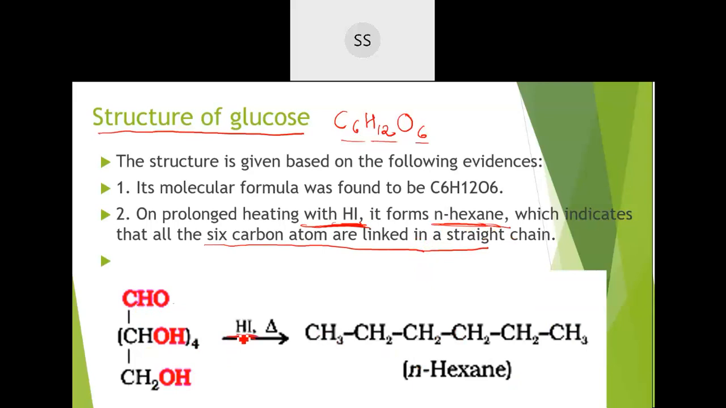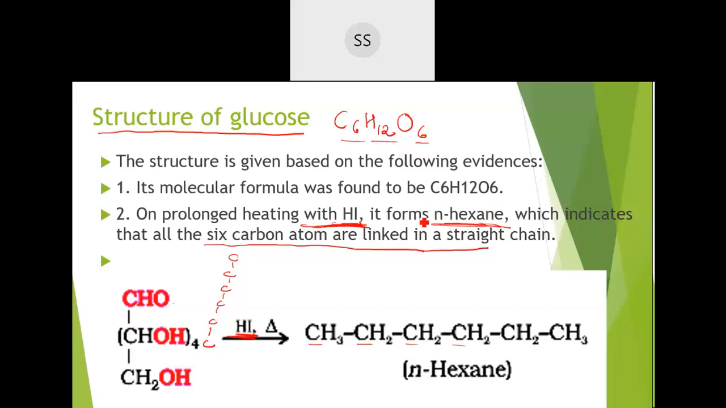So when it is made to react with hydrogen iodide, they could get a straight chain, 6 carbon atom long chain. That is hexane, which indicated that the carbon atoms are continuously linked with one another. From here, what they understand is there is no breakage and no branch. All 6 carbon atoms are continuously arranged in a straight chain fashion. So this is one indication they got. Already they had the molecular formula.